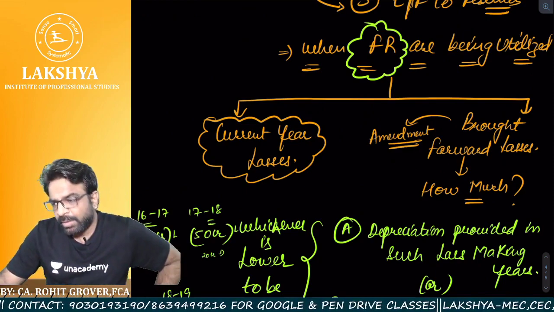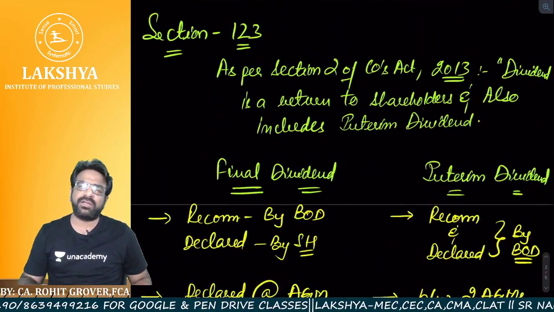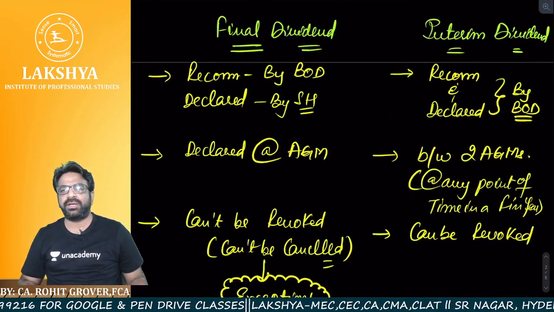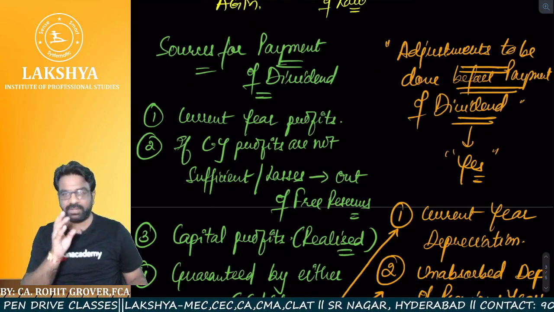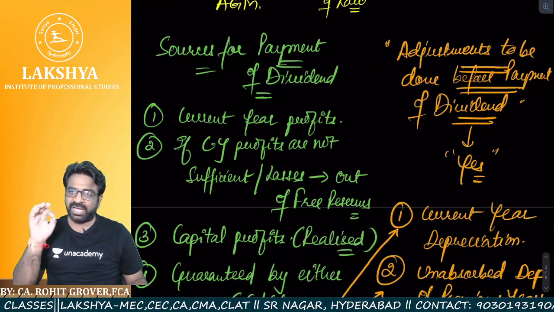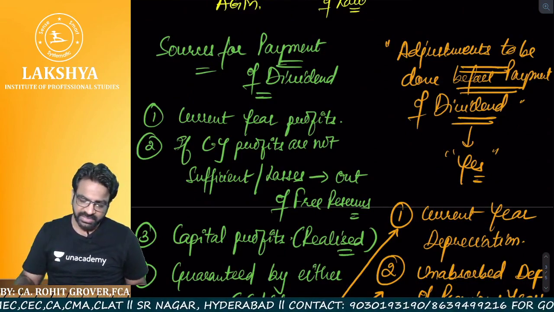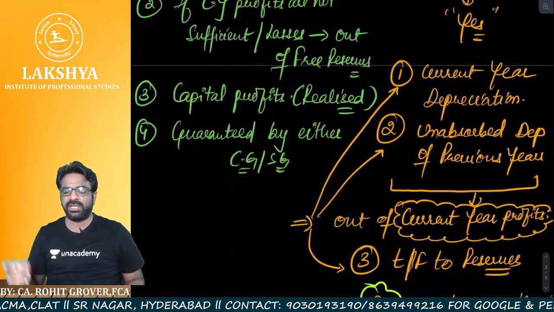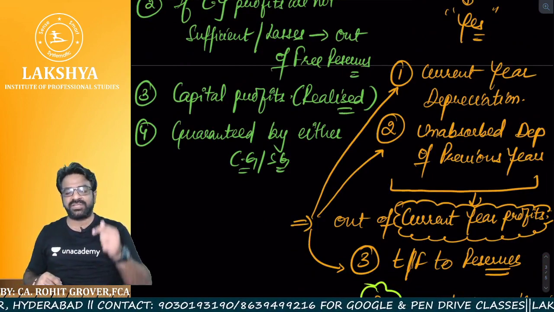So, first we understood what we mean by the term dividend. Then we understood how final dividend is different from the interim dividend. Then we understood, are there any sources out of which the dividend can be paid? Yes. And then we understood, are there any adjustments to be done before making the payment of dividend? Answer is yes. So what are the adjustments? Current year depreciation, unabsorbed depreciation of previous years, and transfer to reserves when we are using the current year profits.